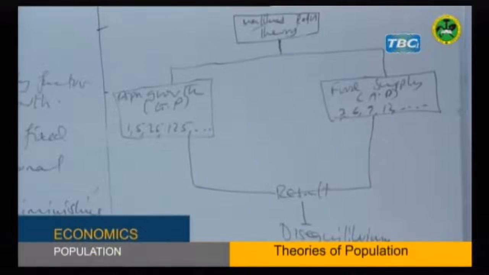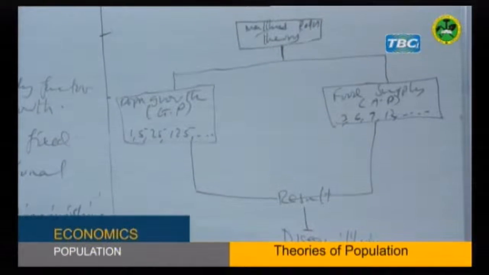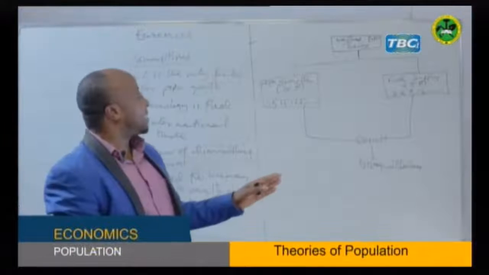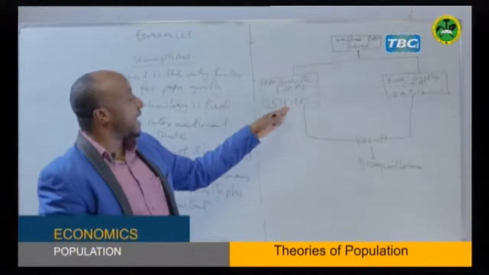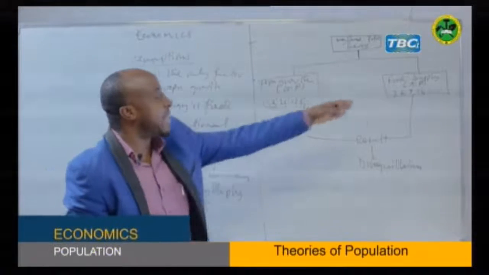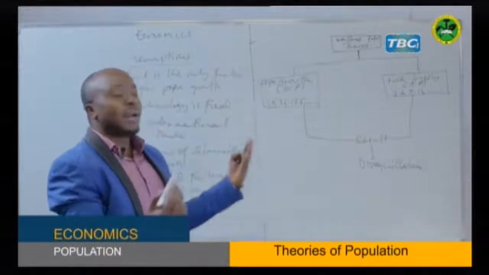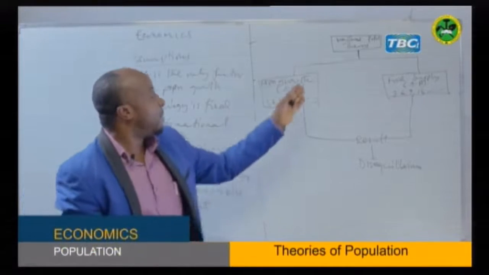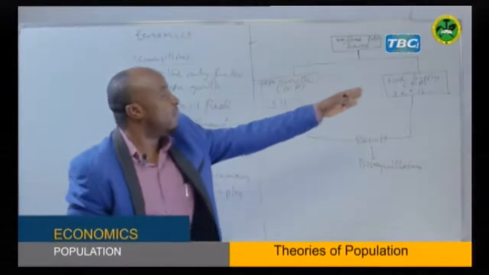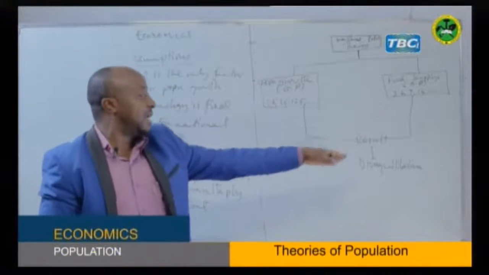Disequilibrium between the two means one will be better than the other, especially this one which is increasing rapidly, faster than the other one. So we reach a time when there will be disequilibrium, that means population will be greater than the food supplied in the economy. That is disequilibrium.